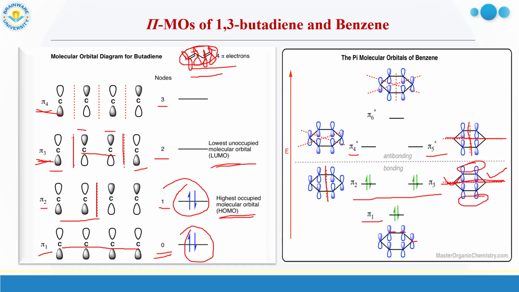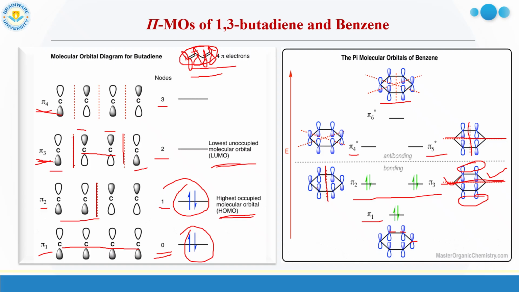Now going to the highest energy orbital, pi 6 star. How many nodes will be there? 3 nodes. Two are diagonal, one is vertical. So with 3 nodes, all the orbitals have opposite symmetry, because the node is passing between all the two successive orbitals.